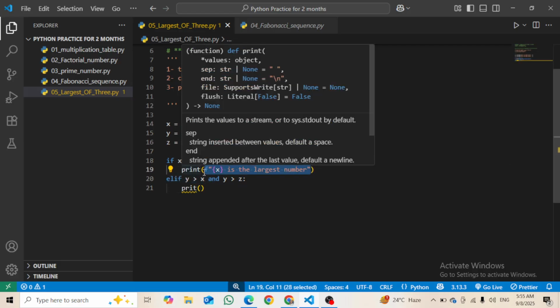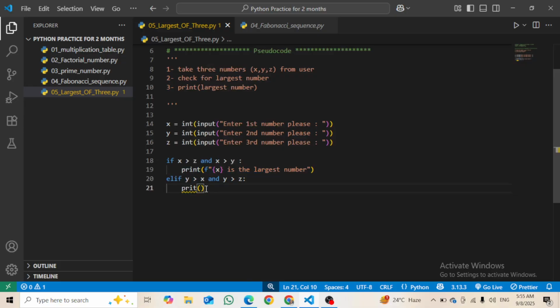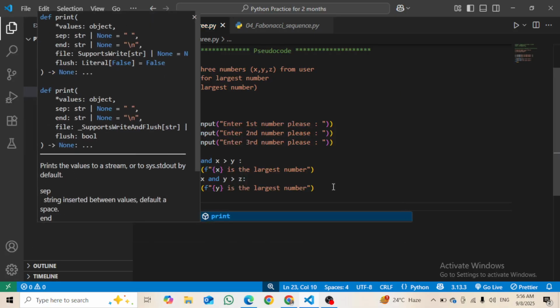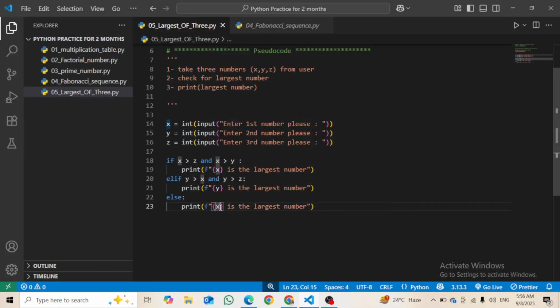This time the y is going to be the largest number, right? And then I will say that else just print the z is the largest number. Okay, now let's run it.